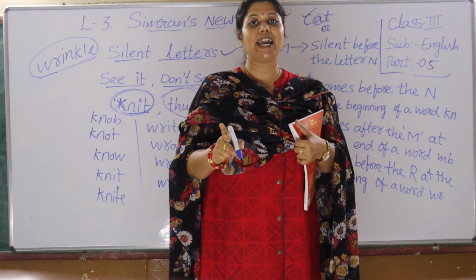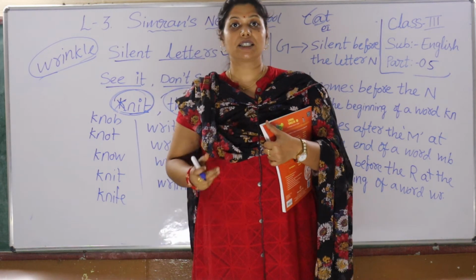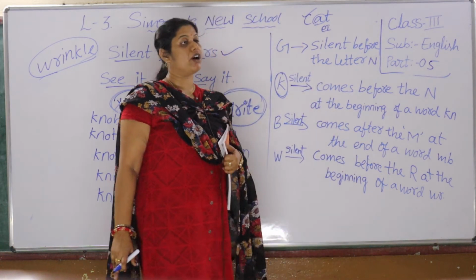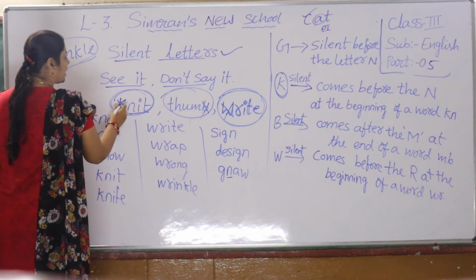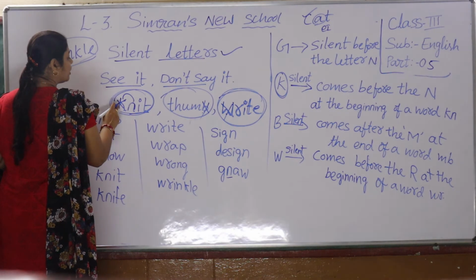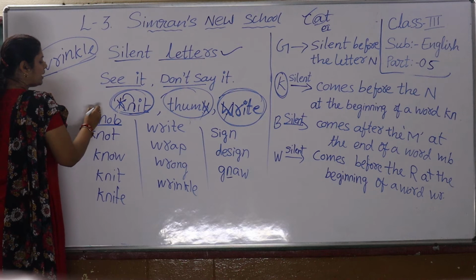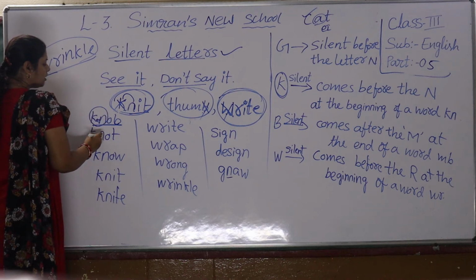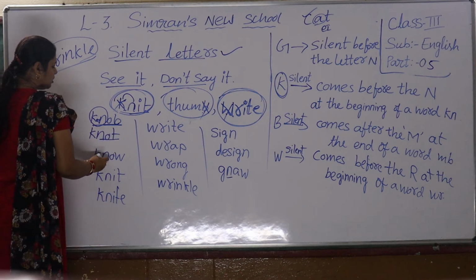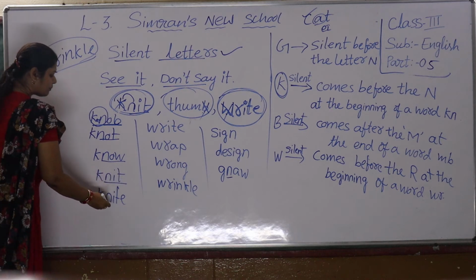Repeat after me. When K comes before N at the beginning of a word, we don't say K. For example, K-N-O-B, knob. K-N-O-T, knot. K-N-O-W, know. K-N-I-F-E, knife.